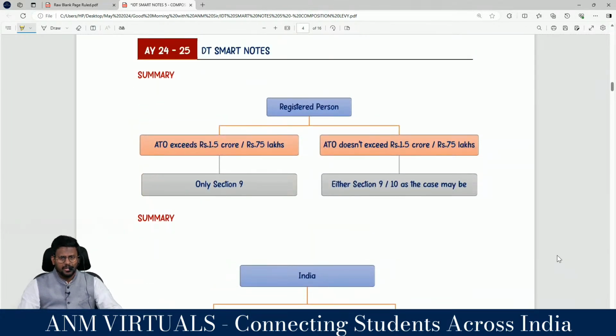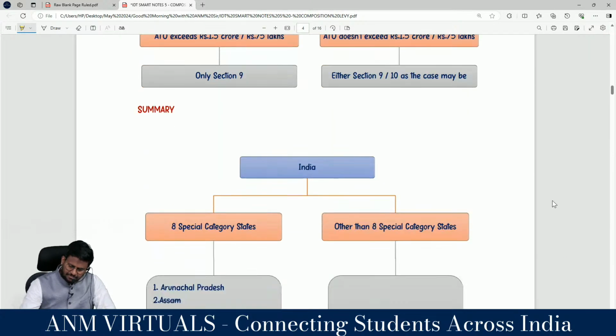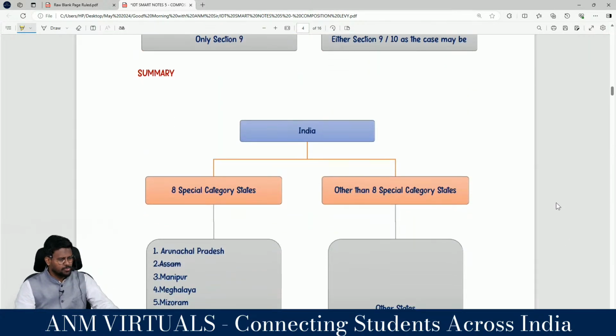So this is the summary, my dear lovable students. A registered person can be classified into 2 categories. Whose aggregate turnover in the immediately preceding previous year exceeds 1.5 crores or 75 lakh, then only section 9 route, there is no question of section 10 route composition. And if the aggregate turnover does not exceed 1.5 crores or 75 lakh, either section 9 or section 10 they have to choose. It's an option for them.